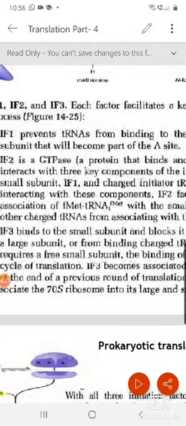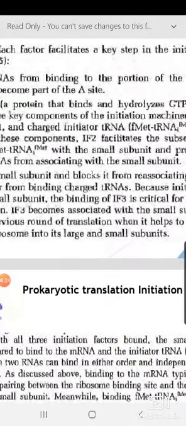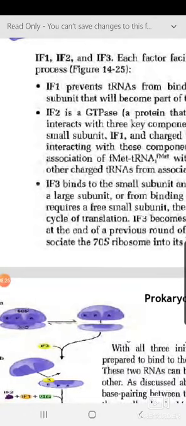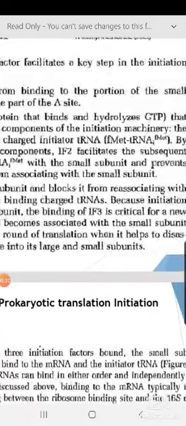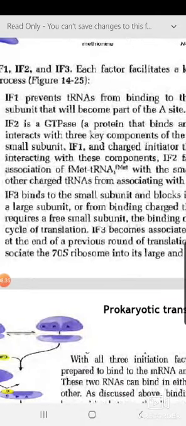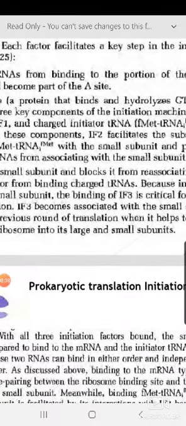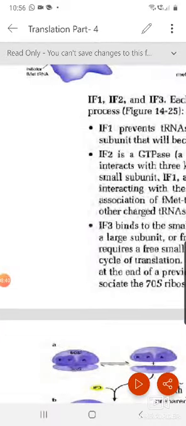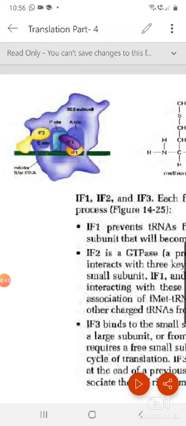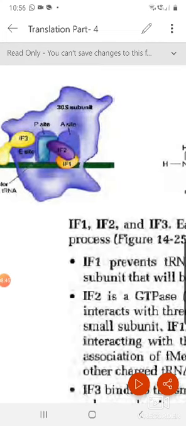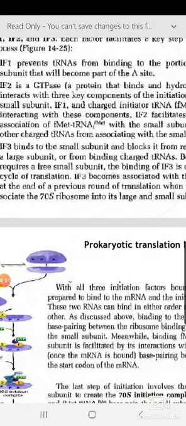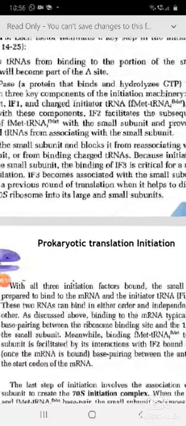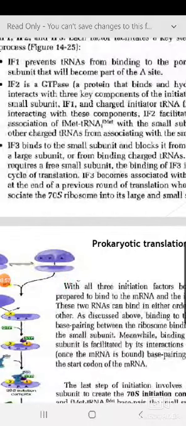By interacting with those components, IF2 facilitates the subsequent association of fMet-tRNA i fMet with the small subunit and prevents other charged tRNAs from associating with the small subunit. That means it interacts with IF1, fMet-tRNA i fMet, as well as with the smaller subunit of the ribosome. And IF3, as I already mentioned, binds to the small subunit and blocks it from reassociation with a large subunit or from binding charged tRNA.